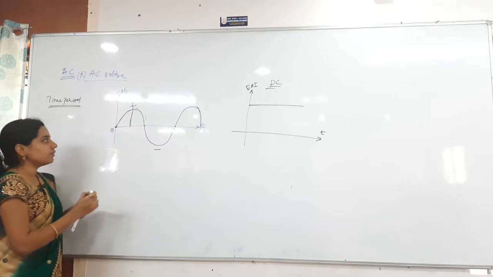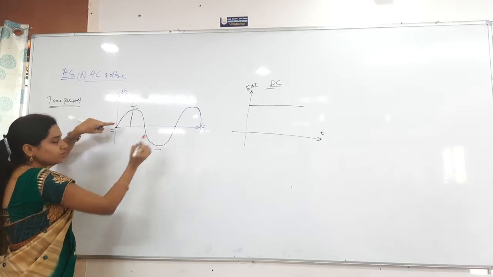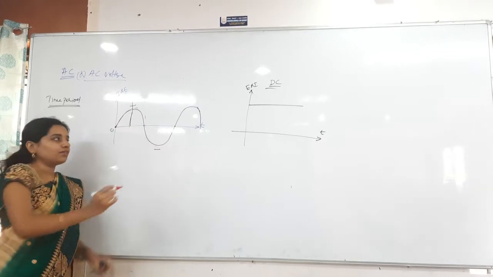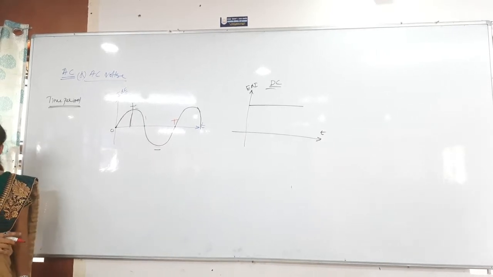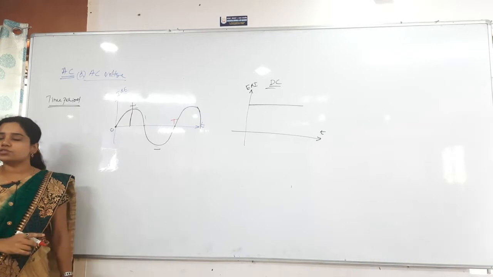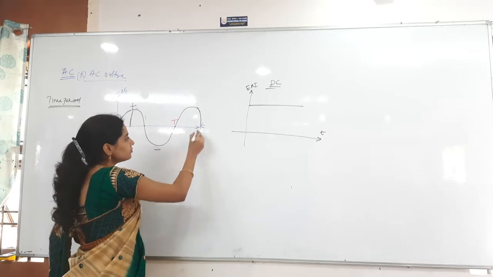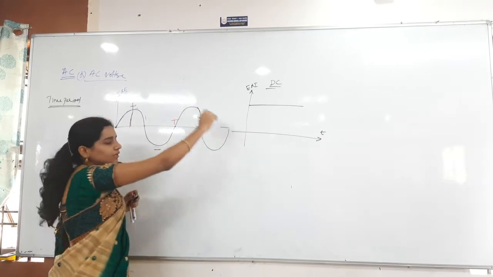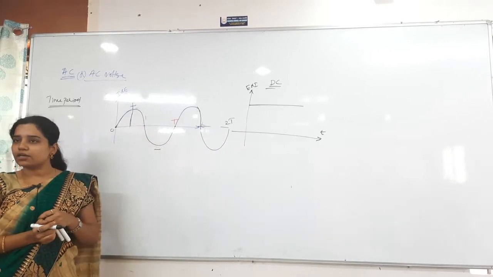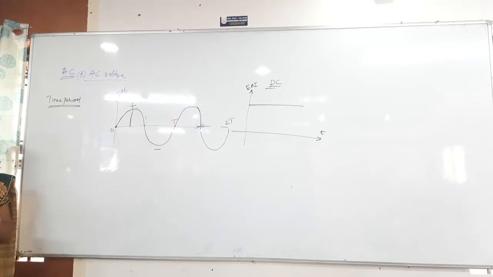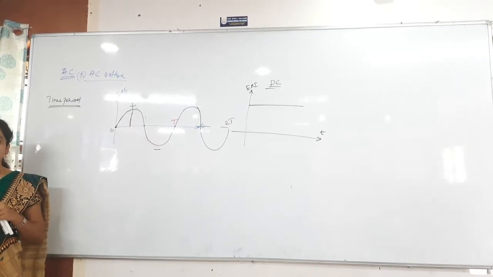Whenever I start my journey at this point, go positive, then negative, and come back to this point again, how much time do I take? That is capital T, the time period. So the time taken for one complete cycle is known as the time period. Again, the second time it comes like this, it is another time period. How much time is there now? 2T. Clear? So the time period is the time taken to complete one full cycle, not a half cycle. That is about the time period.